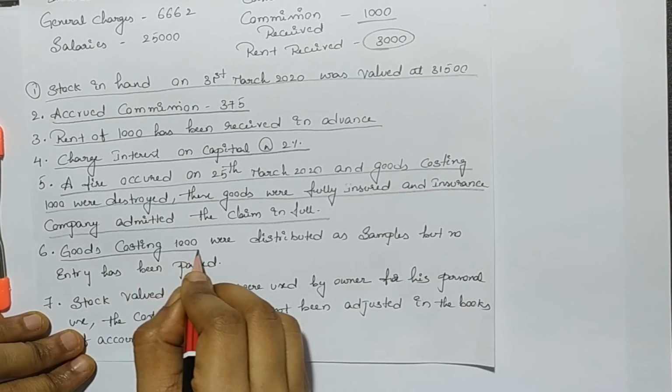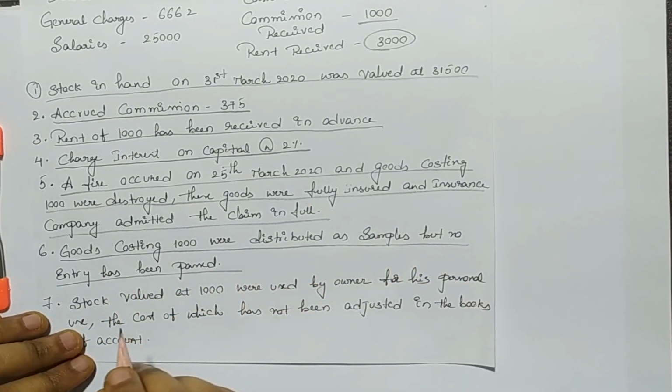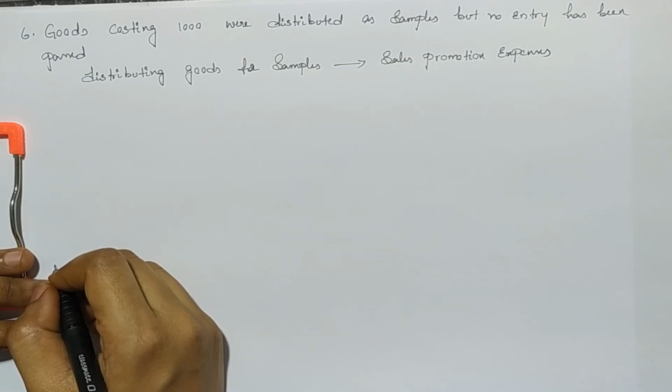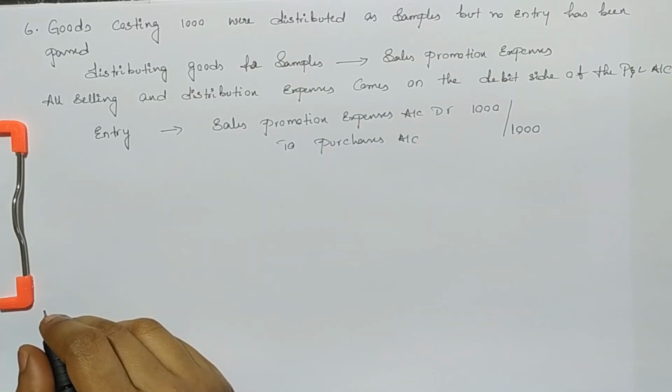Next adjustment is goods costing 1000 were distributed as samples but no entry has been passed. Business consider distributing goods for samples as sales promotion expenses. All selling and distribution expenses come on the debit side of the profit and loss account. In this case, the entry will be sales promotion expenses account debtor to purchases account. Here we are debiting to sales promotion expenses because whenever expenses increases, we debit it. And we are crediting to purchases because we need to deduct the total cost of samples from the purchases amount.